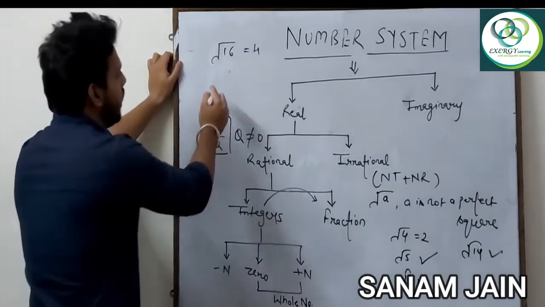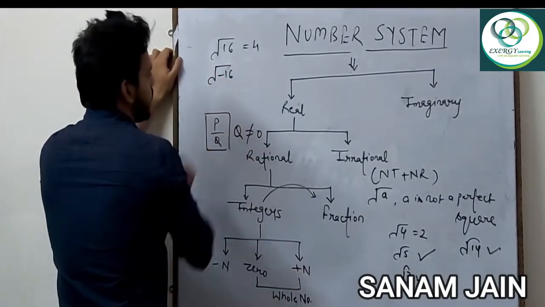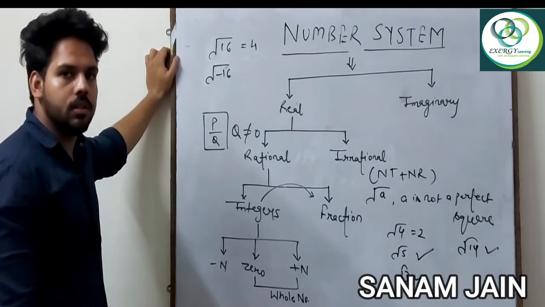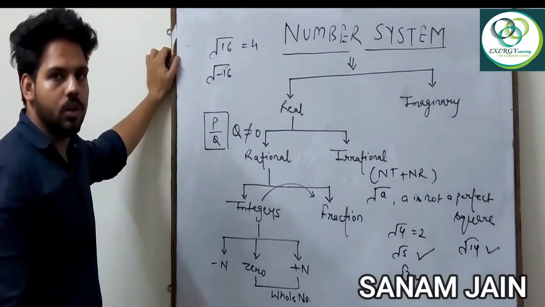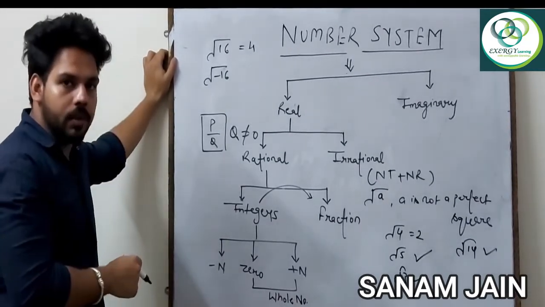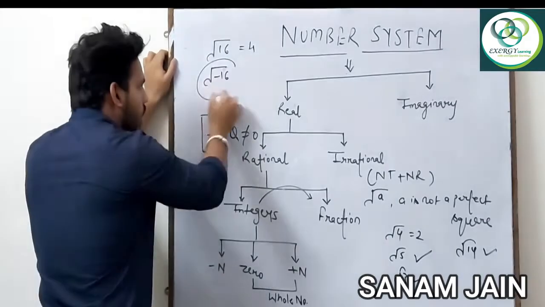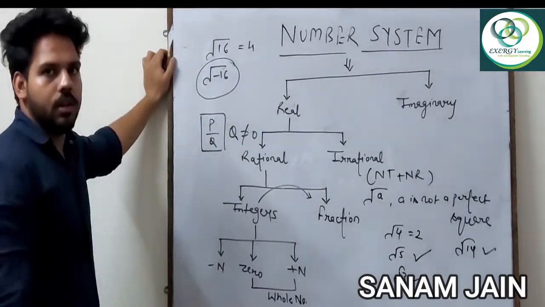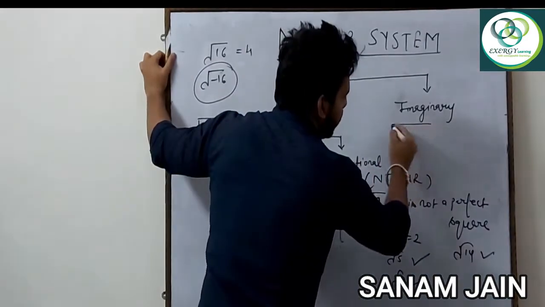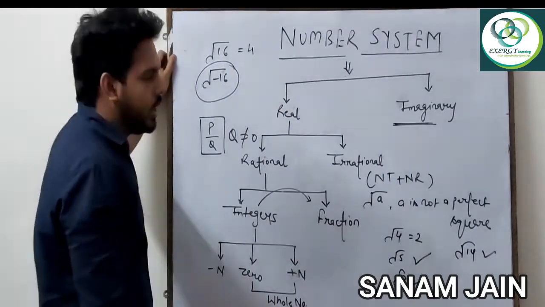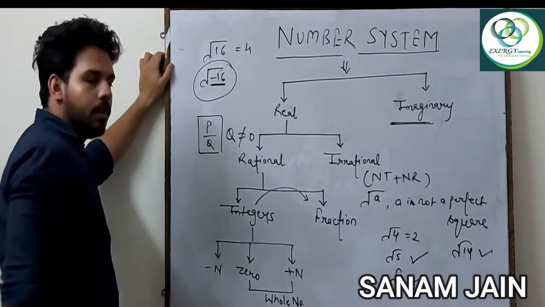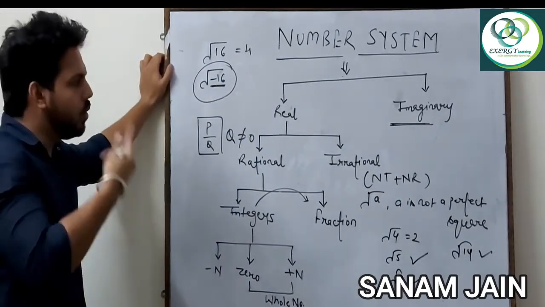If I am writing under root minus 16, is it possible that we can solve this? Is there any number we can write? No, it is not possible, because when a negative number comes in the square root, this is the condition when the number becomes imaginary. When any negative number comes in square root, it becomes imaginary.